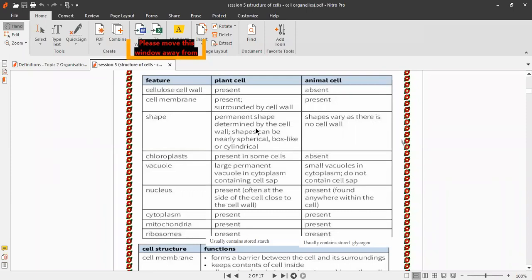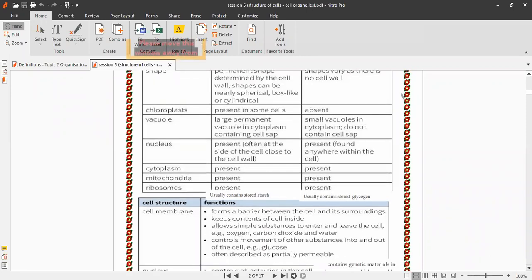Chloroplast is in plant cell, but no chloroplast in animal cell. Plant cell has a large permanent vacuole containing cell sap, juice, salt solution, sugar solution. But animal cell has small vacuoles that do not contain cell sap, maybe containing waste and other materials.